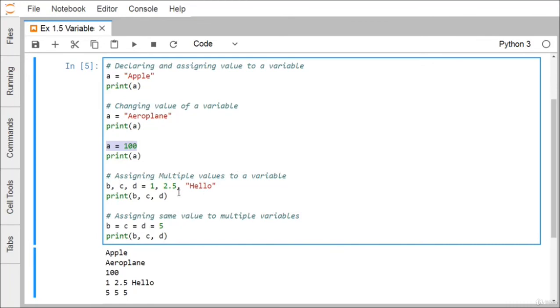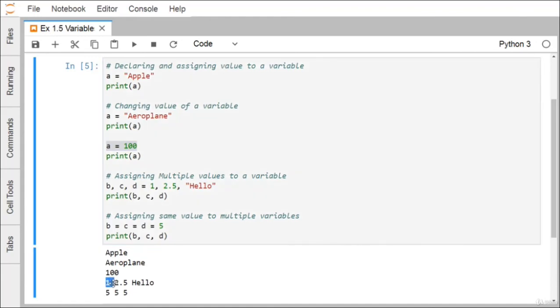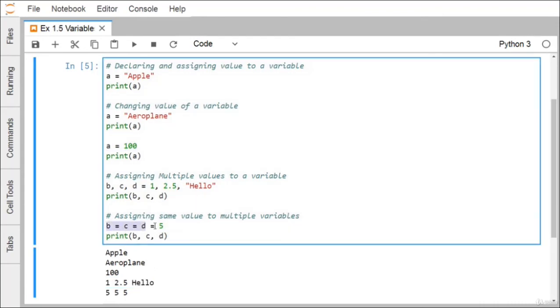Assigning multiple values to variables. So b, c, d, all these three variables are assigned 1, 2.5 and hello respectively in a single line. So 1 will be assigned to b, 2.5 will be assigned to c, and hello will be assigned to d. When you are printing b, c and d, we are getting the outcome as 1, 2.5 and hello. Next is assigning the same value to multiple variables using a single statement in the same line. So b is equal to c is equal to d is equal to 5. That means 5 is assigned to b, c and d at the same time in a single assignment statement. So 5 5 5 is going to get printed here.